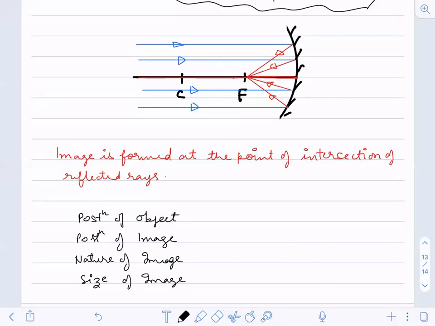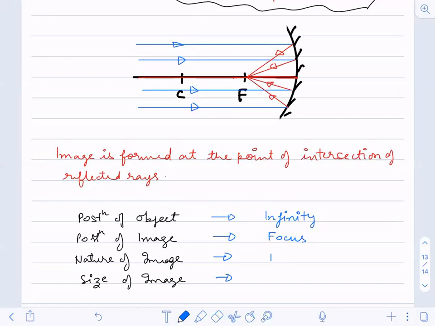Fine. So just tell me, what is the position of object in this case? It is infinity. What is the position of image? Focus. What is the nature of image?